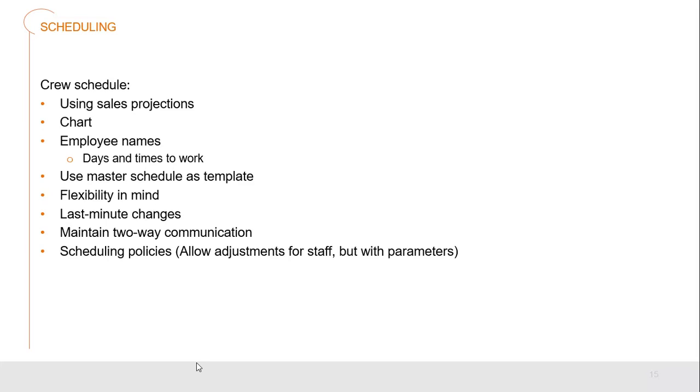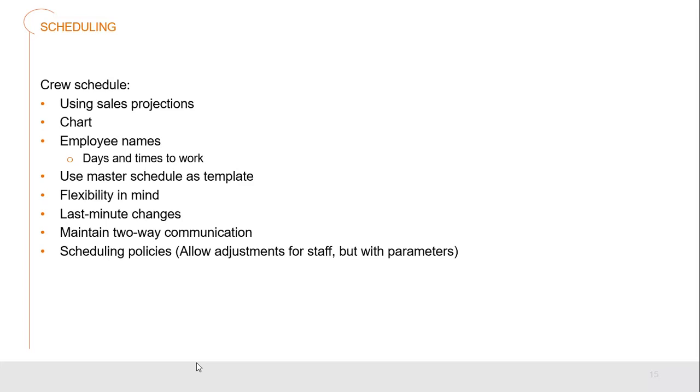We must make sure that we maintain two-way communication between the business and the employees. We can't expect the employees to know what's on a manager's mind on any given time of the day. If that manager is thinking about reducing staffing, they need to make sure that they keep their staff aware of all this, because they're planning their own personal budgets at home. They're also planning out their own personal days.